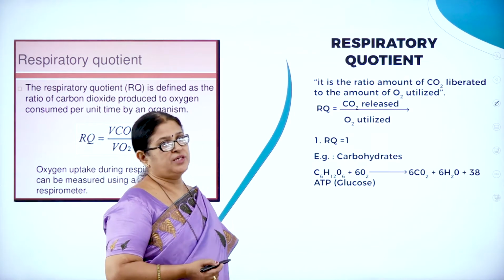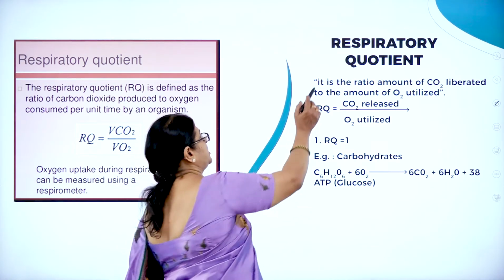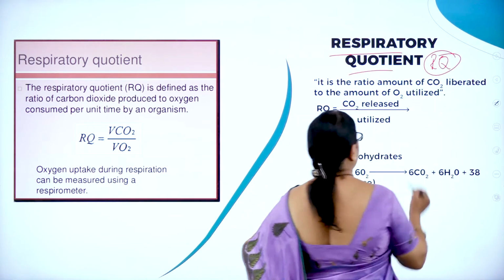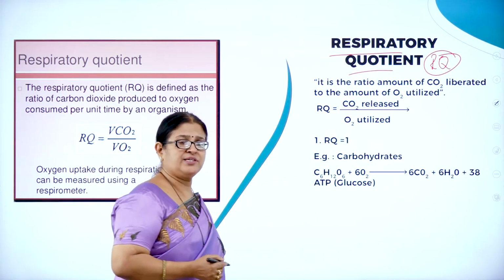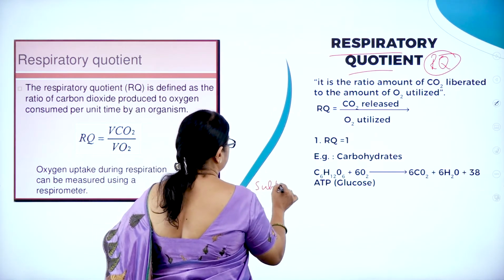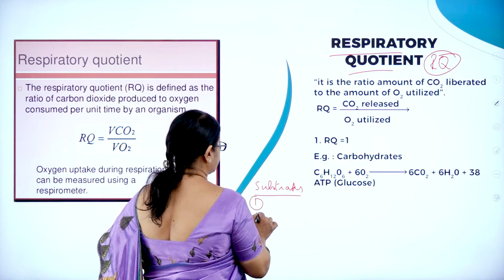Now, moving on to the last concept of this particular chapter, called respiratory quotient. It is called RQ. And respiratory quotient is not the same. It depends upon the substrate.